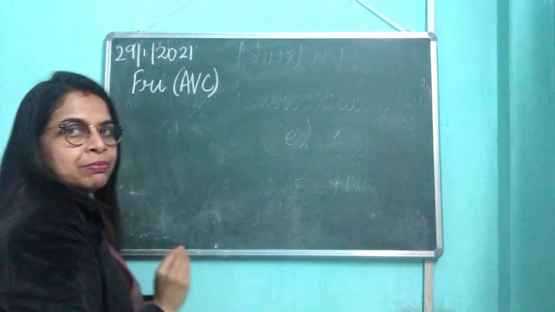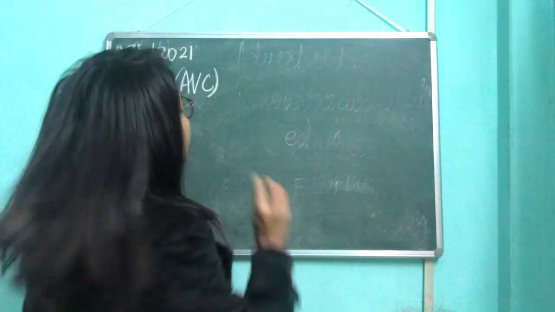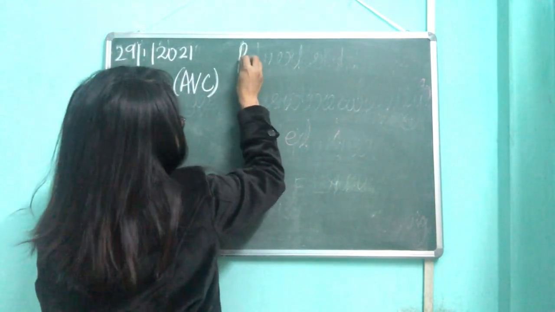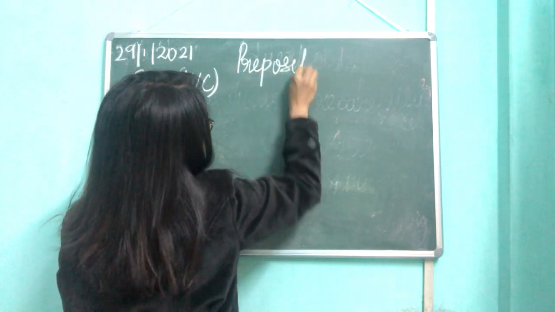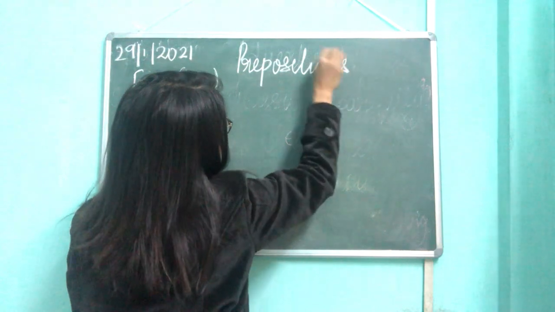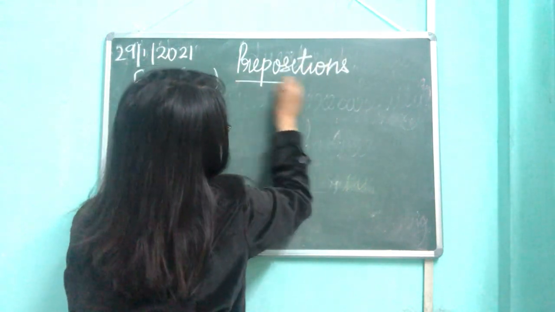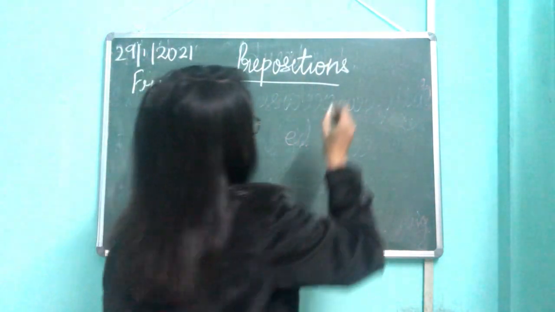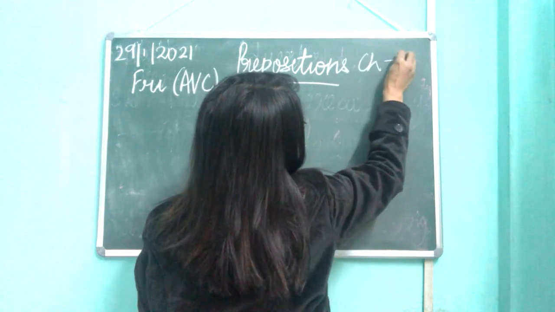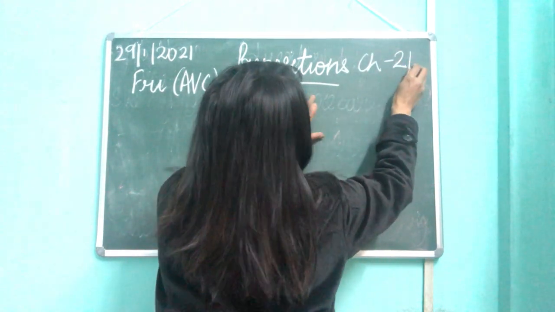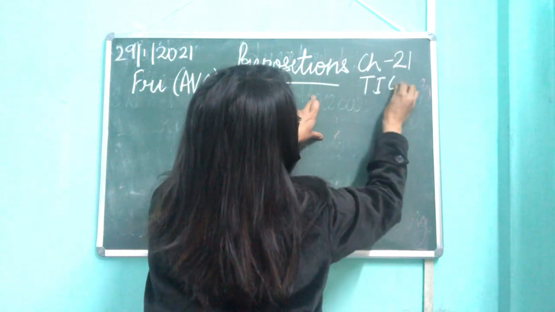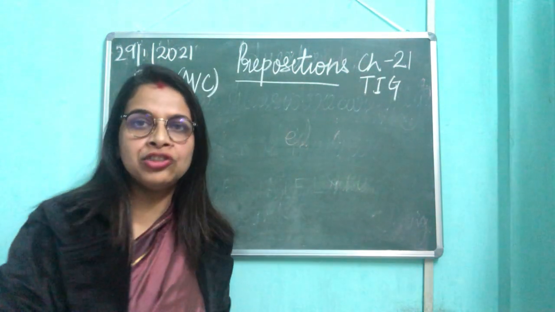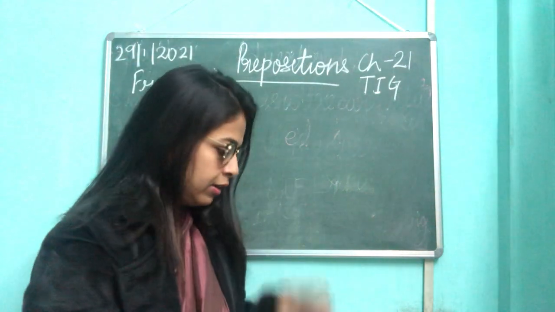So ABC basically means audiovisual class, and the name of the chapter is Prepositions. Okay, Prepositions. This is chapter number 21. Chapter number 21, and the name of the book is Tune into Grammar, right? TIG, that is the name of the book, right?